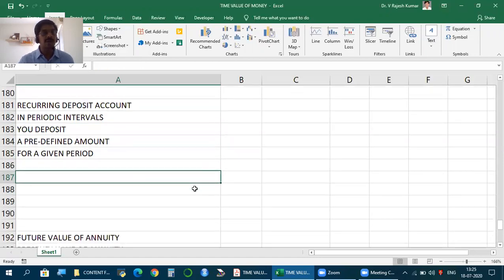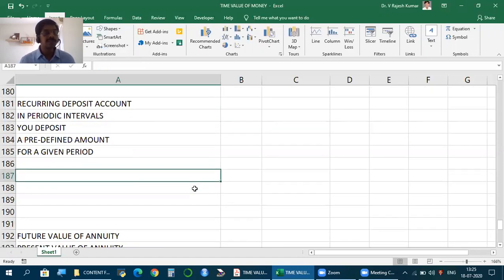At the end of the period, you get the lump sum. Now this is recurring deposit. So let's say you have deposited 10,000 rupees each year for 4 years, yearly for 4 years. It's an annuity.